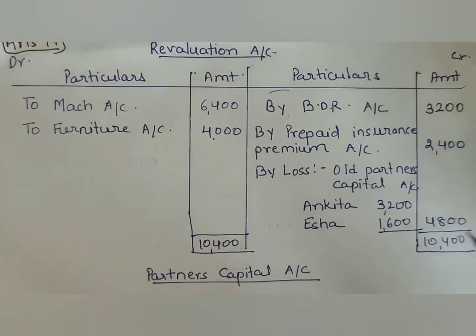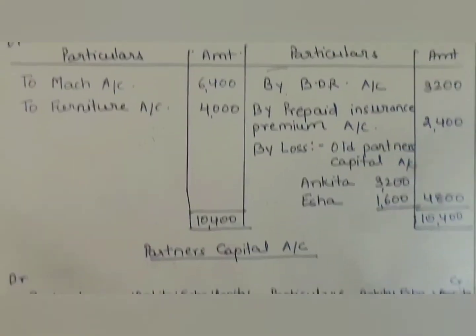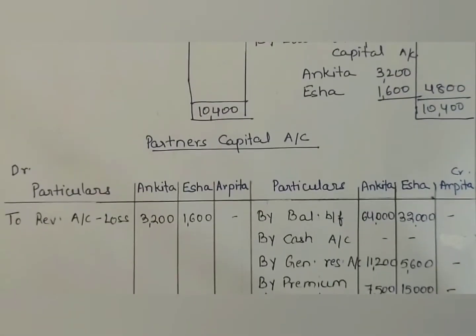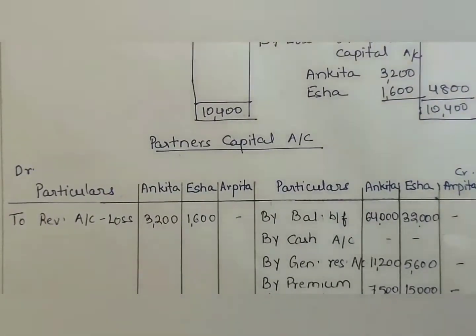So according to that ratio, 4,800 will be distributed as 3,200 and 1,600. Then the revaluation loss will be transferred to the partners' capital accounts on the debit side: to revaluation account loss 3,200 in Ankita's column and 1,600 for Isha.